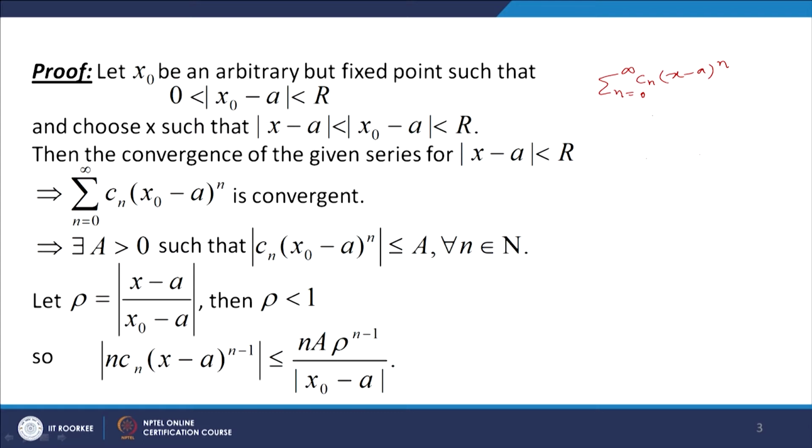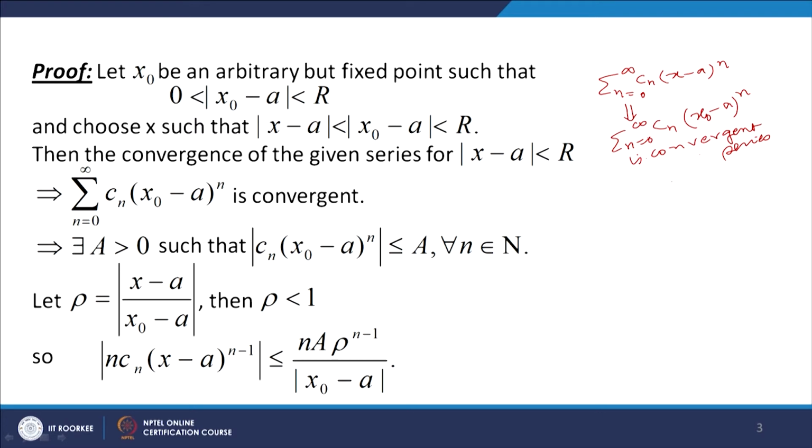So the convergence of sigma n equal to 0 to infinity C n (x minus a) to the power n for mod of x minus a less than r implies that the series sigma n equal to 0 to infinity C n (x naught minus a) raised to the power n is convergent, because x naught belongs to this interval a minus r to a plus r by our hypothesis.